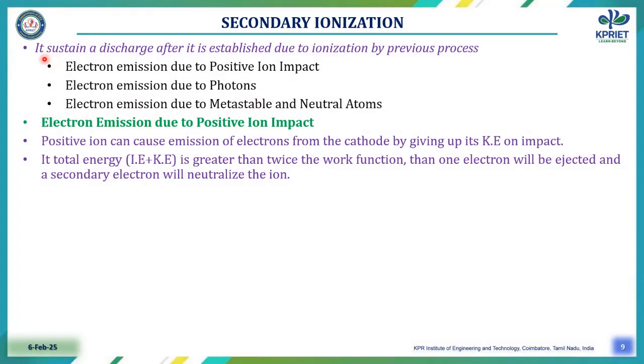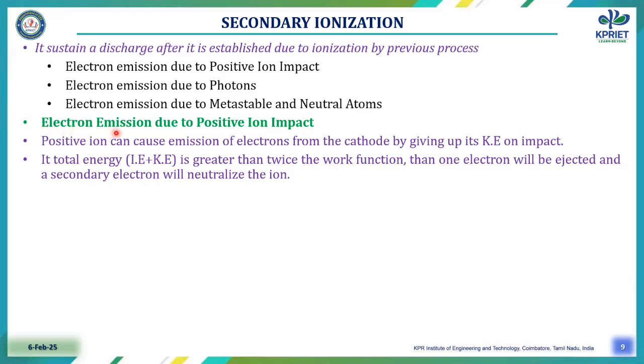Secondary ionization. It sustains a discharge after it is established, due to ionization by the previous process. There are three ways in which the secondary ionization process takes place: electron emission due to positive ion impact, electron emission due to photons, and electron emission due to metastable and neutral atoms.